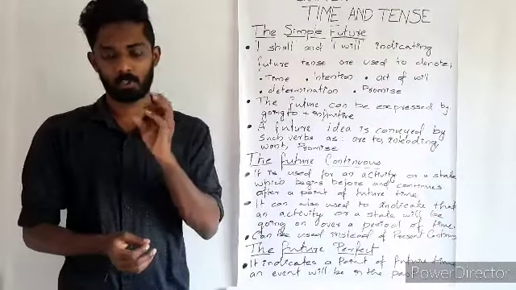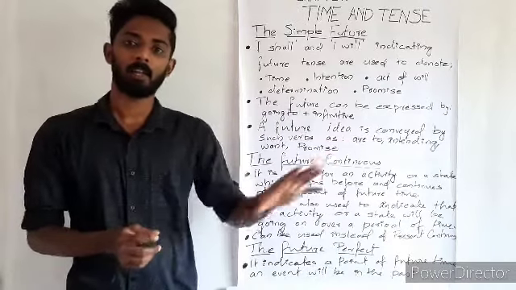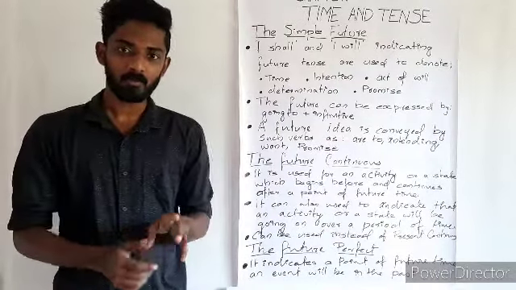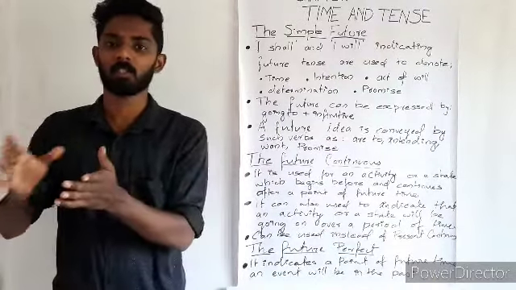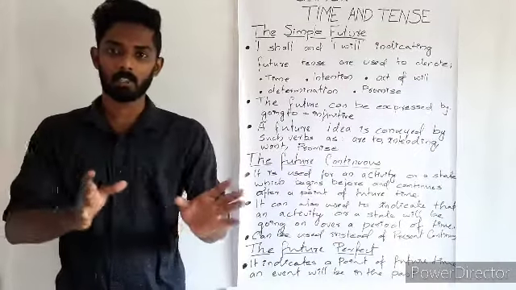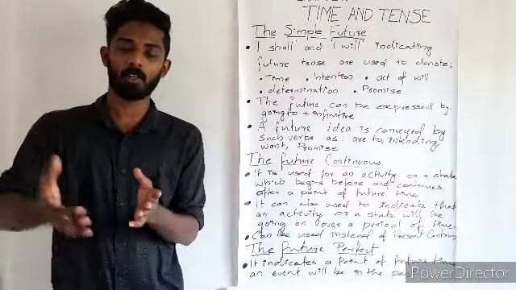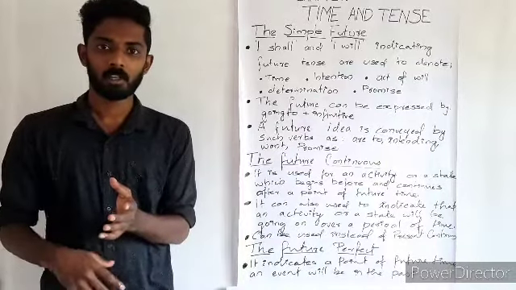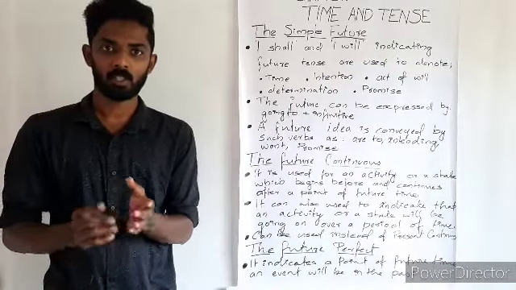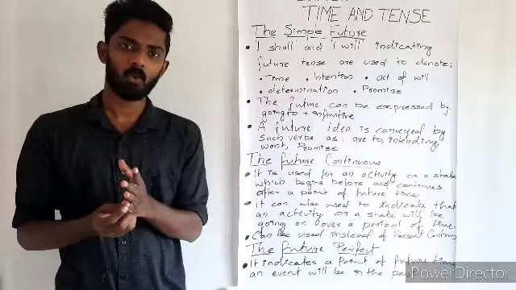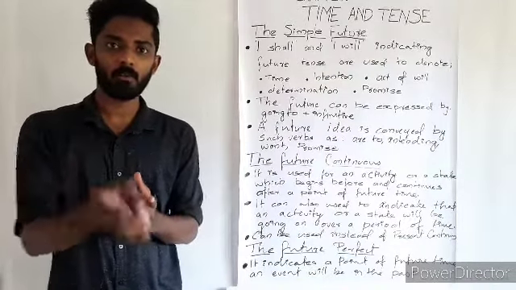So it is sure that he will leave for London next Sunday, because the flight tickets and other procedures will be ready by this time. So that is why it is said that he is going to London by next Sunday. This is another example, and it is also used with going to plus infinitive.